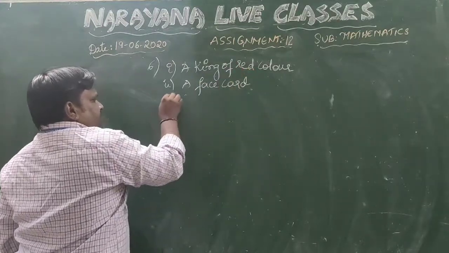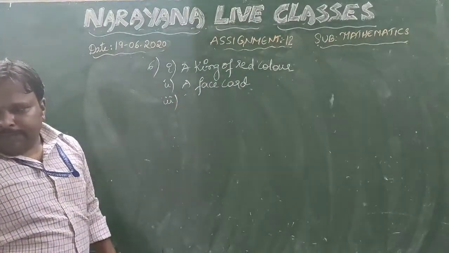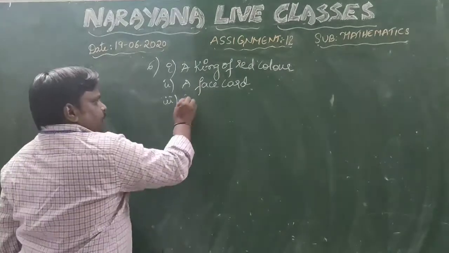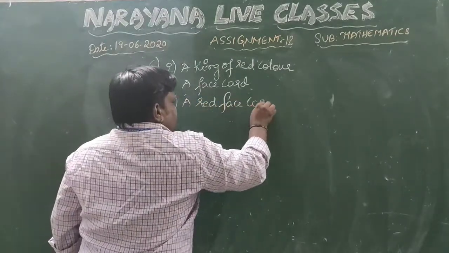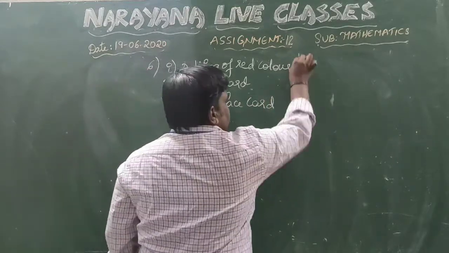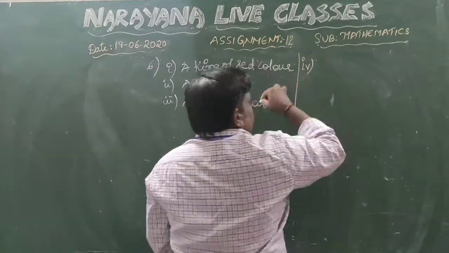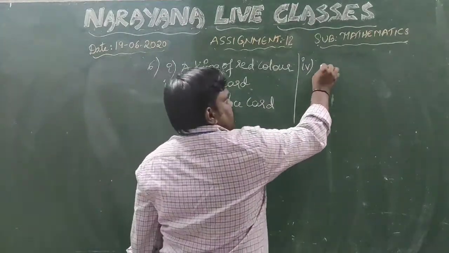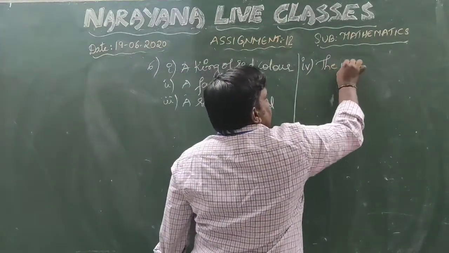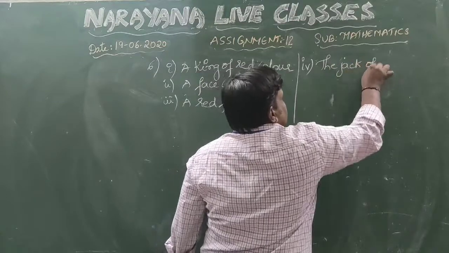Second one is a face card. Third one is a red face card. Fourth one, a jack of hearts.